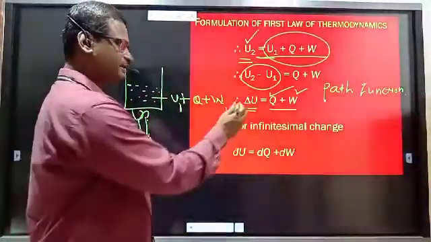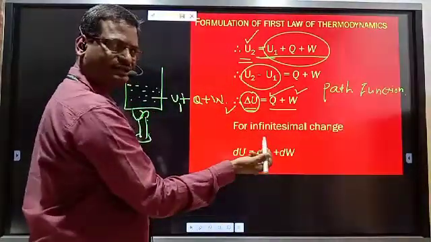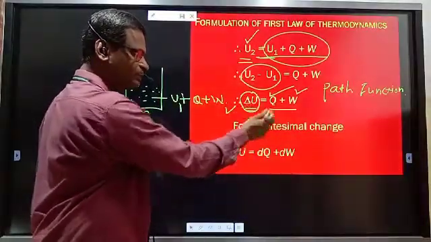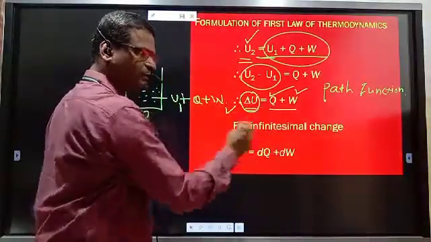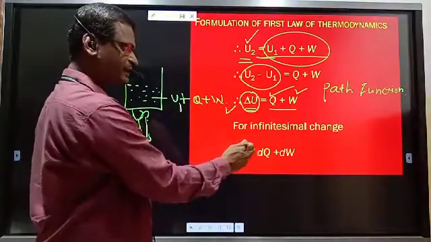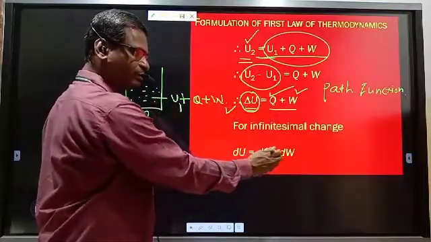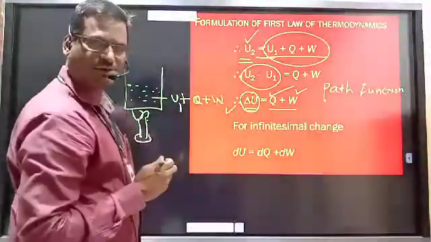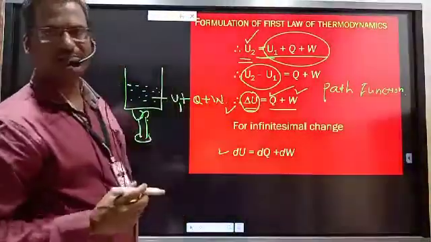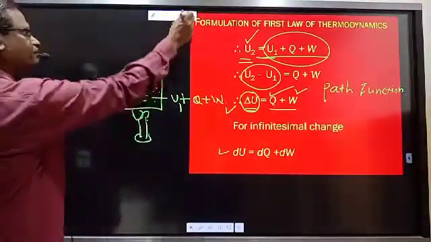And this is for a big change, delta. If there is an infinitesimal change, a small change, this equation is written as dU equal to dq plus dw instead of delta: a small fraction of change in internal energy, a small fraction of heat, a small fraction of work done. So dU equal to dq plus dw is the first law of thermodynamics for infinitesimal change. This is the mathematical statement of the first law of thermodynamics.